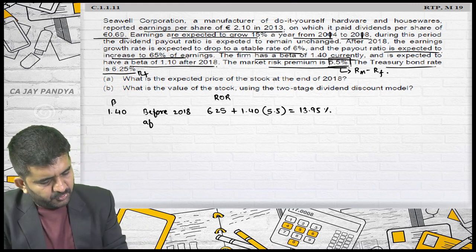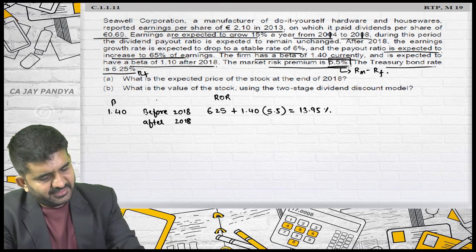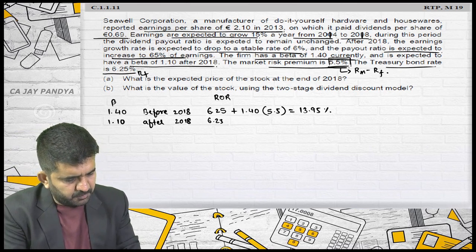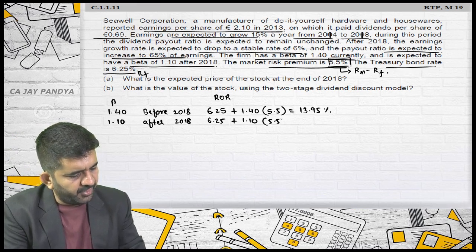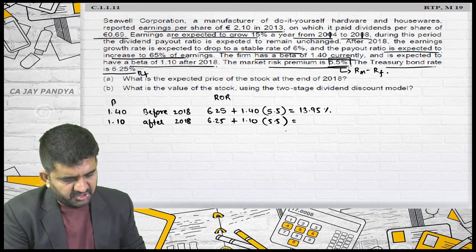And after 2018, beta is expected to become 1.10. It will be 6.25 plus 1.10 into 5.5. So after that, my required rate of return will change.